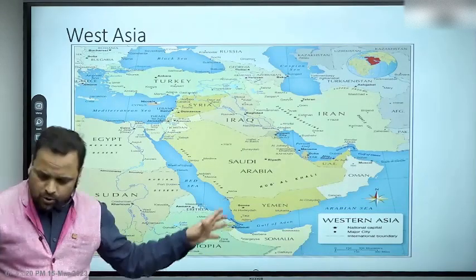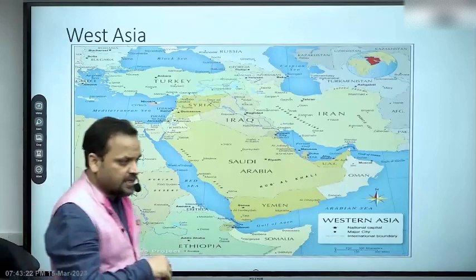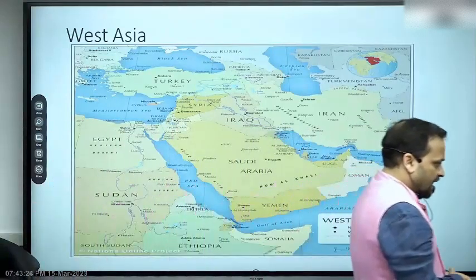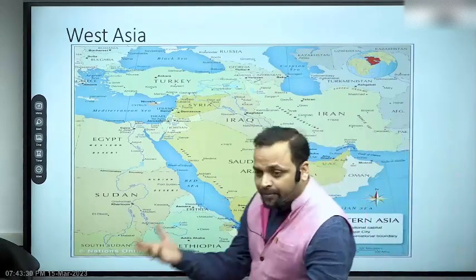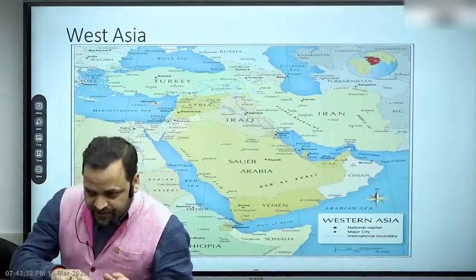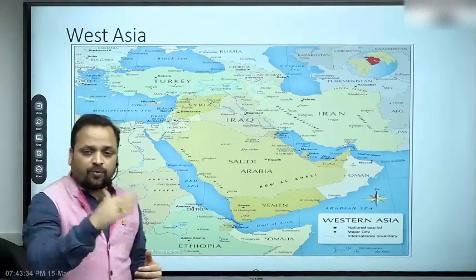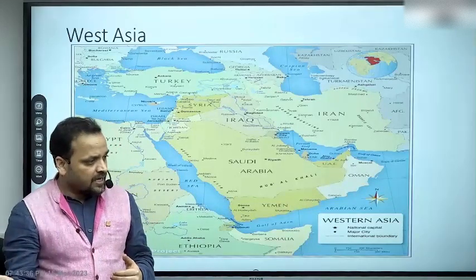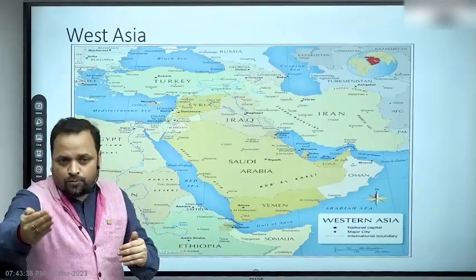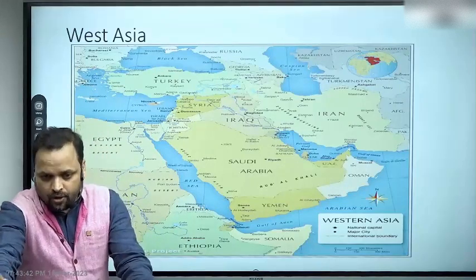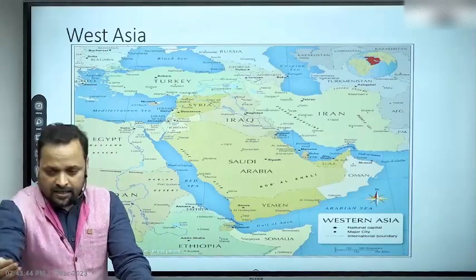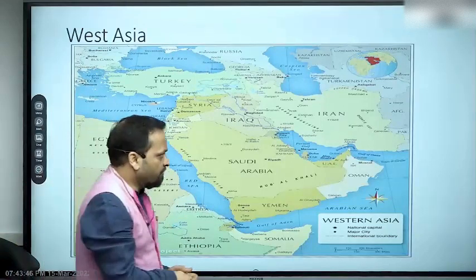So again, let's do some bit of mapping. This is West Asia, just as we talked about Southeast Asia. It is an extended neighborhood of India. All right, extended neighborhood means neighbor of your neighbor. All right, neighbors are countries with whom you share land or maritime boundary. They are your neighbors. And then as you start moving away from your own land, what you will find is after the countries with whom you share a border are your extended neighbors. Right? So West Asia is another extended neighborhood of India.